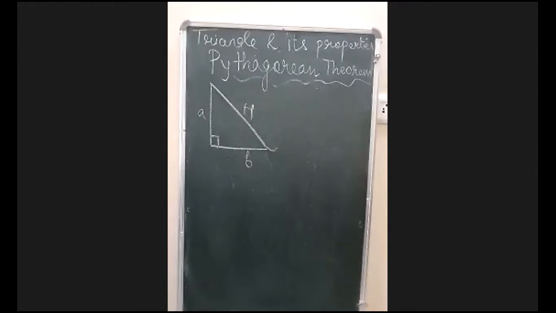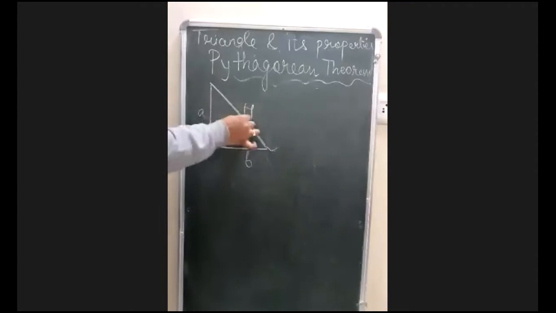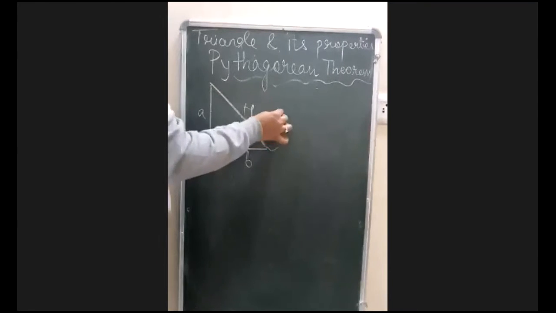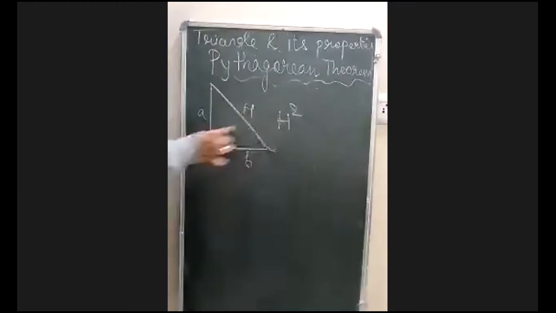Now the theorem says here that in a right angled triangle, the square of the longest side, or you can call it indirectly the hypotenuse. Okay, so I am taking the hypotenuse instead of writing longest side.